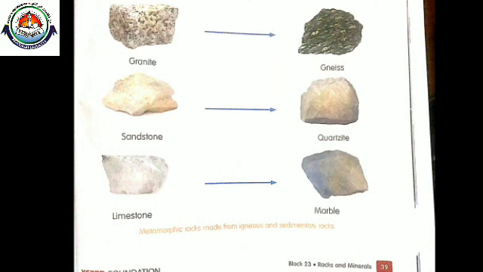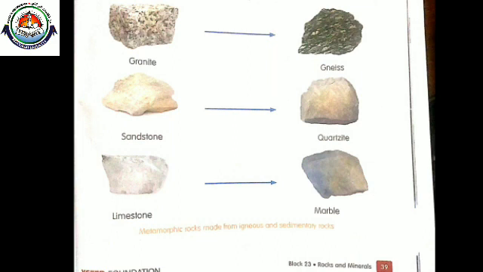In this picture you can see examples on the right side: gneiss, pronounced G-N-E-I-S-S, quartzite, and marble. These metamorphic rocks are formed from igneous or sedimentary rocks.